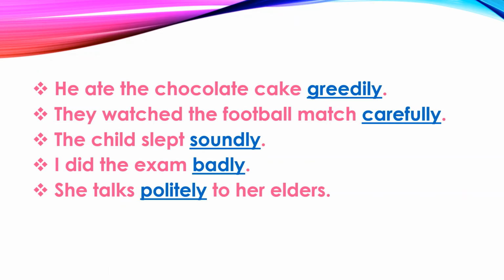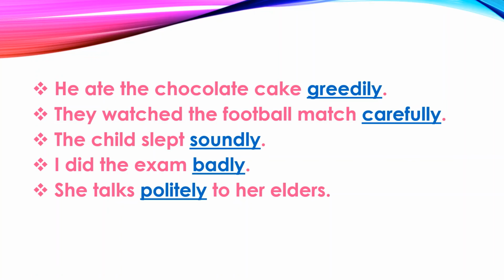Now see the next example. They watched the football match carefully. Again, in this example, carefully is an adverb of manner because it describes the verb watched, or it modifies the verb watched. Or when we ask the question, how did they watch the football match? We get the answer carefully. So carefully is an adverb of manner.